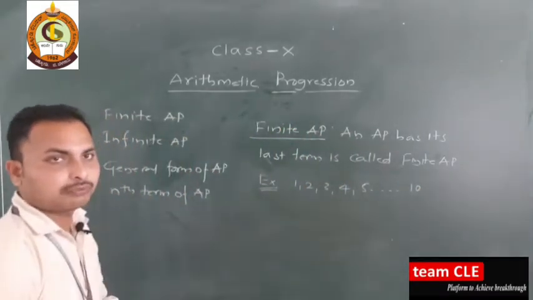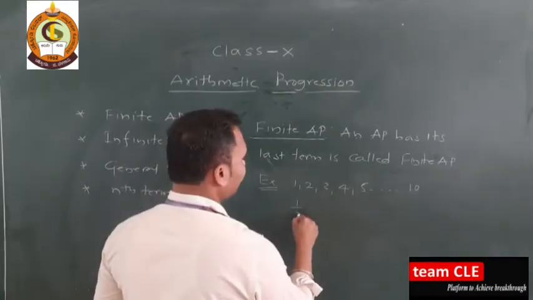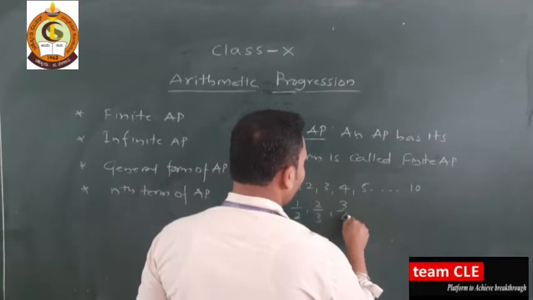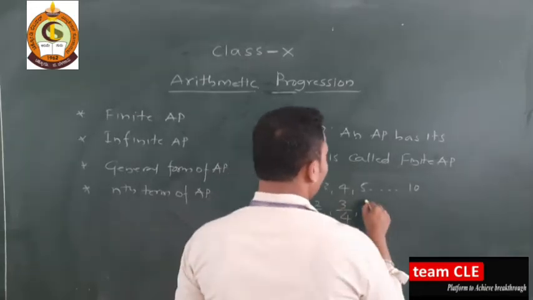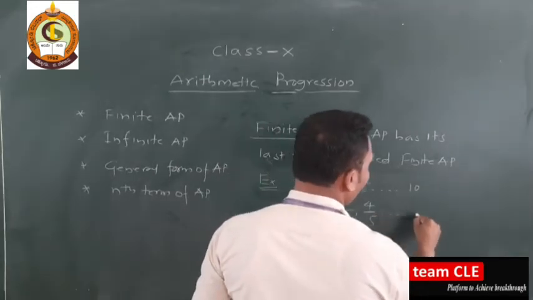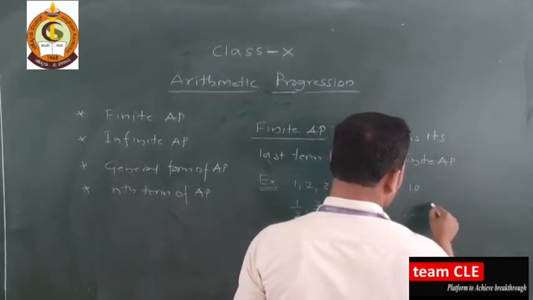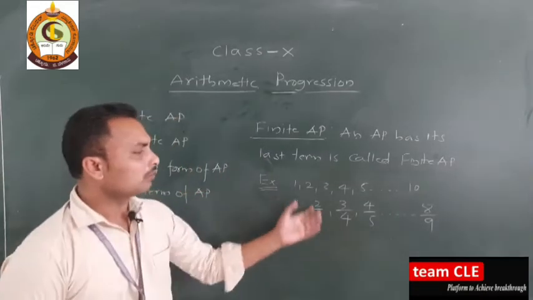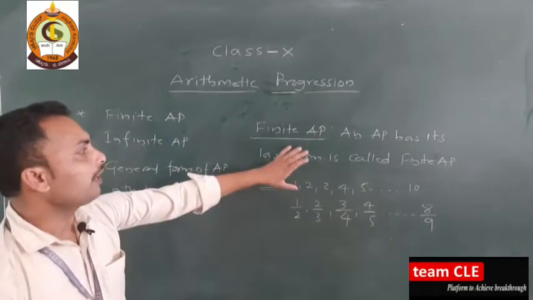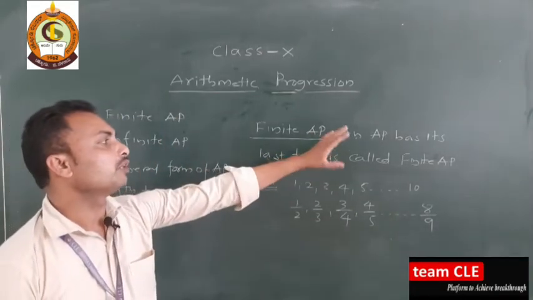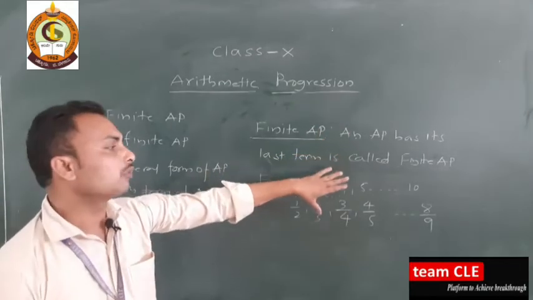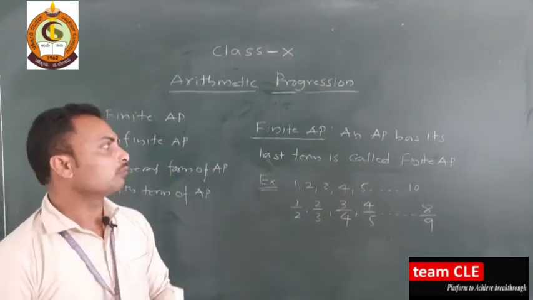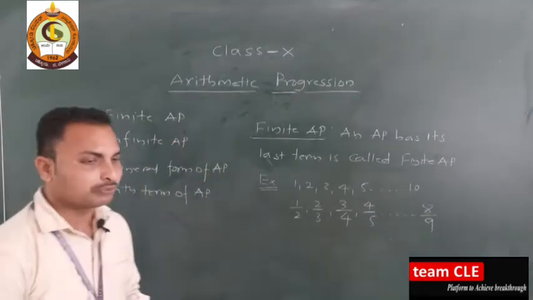If you want, you can take one more example: 1 by 2, 2 by 3, 3 by 4, 4 by 5, and so on, up to 8 by 9. These are some examples of finite arithmetic progressions, where the arithmetic progression has its last term.